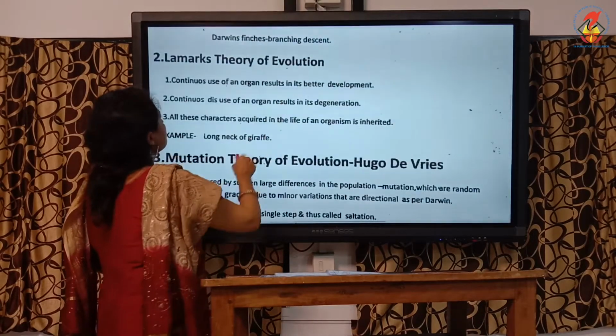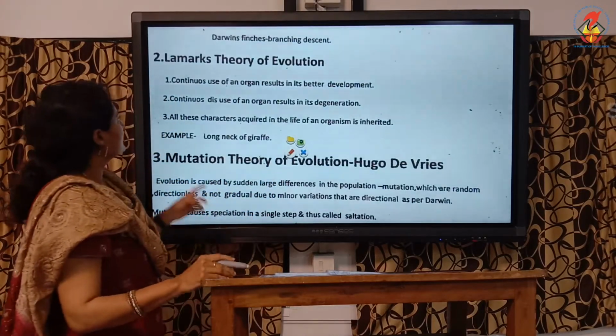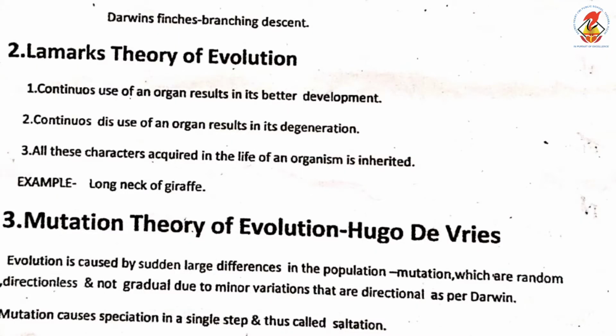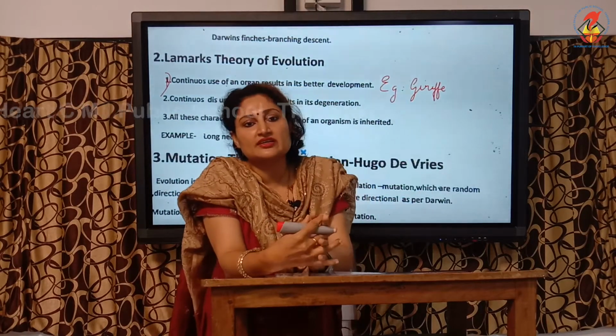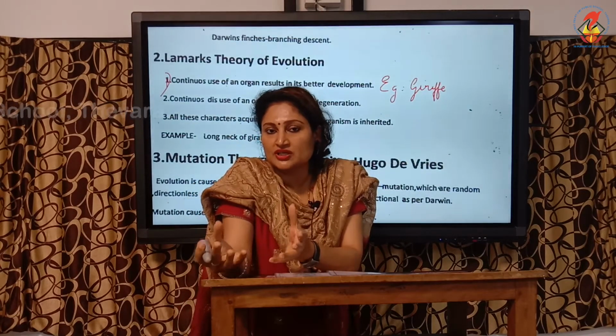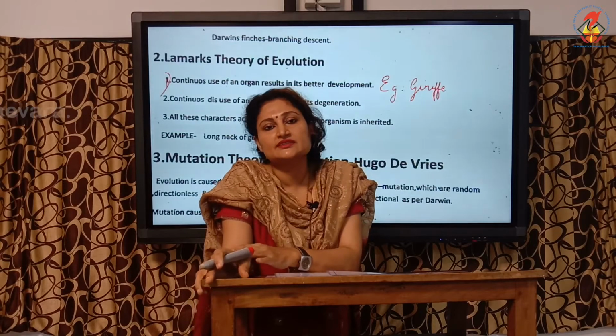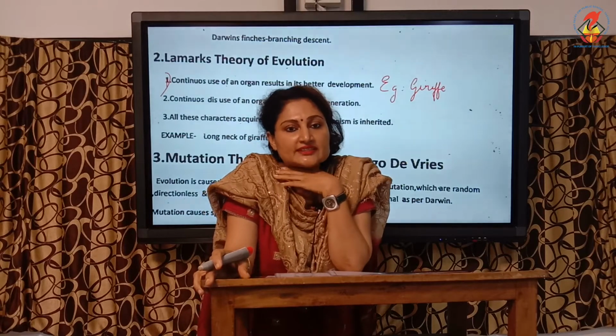Next is Lamarck's theory. First postulate, continuous use of an organ results in its better development. Here you take the case of giraffe. The ancestor of giraffe was a horse-like animal with short neck and short legs. It used to graze the grass, but when the grass got depleted, it started feeding on some shrubs, herbs, and slowly that also got depleted and it had to feed on the lower branches of trees, and in reaching the trees it had to stretch its neck and leg.